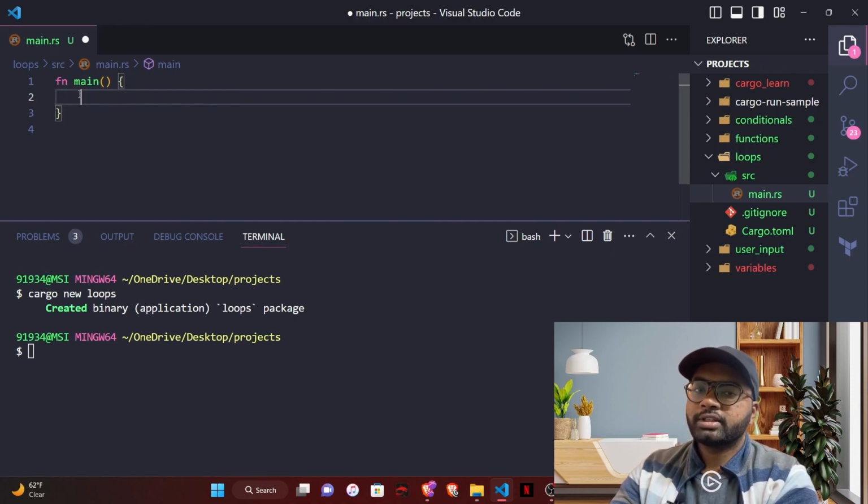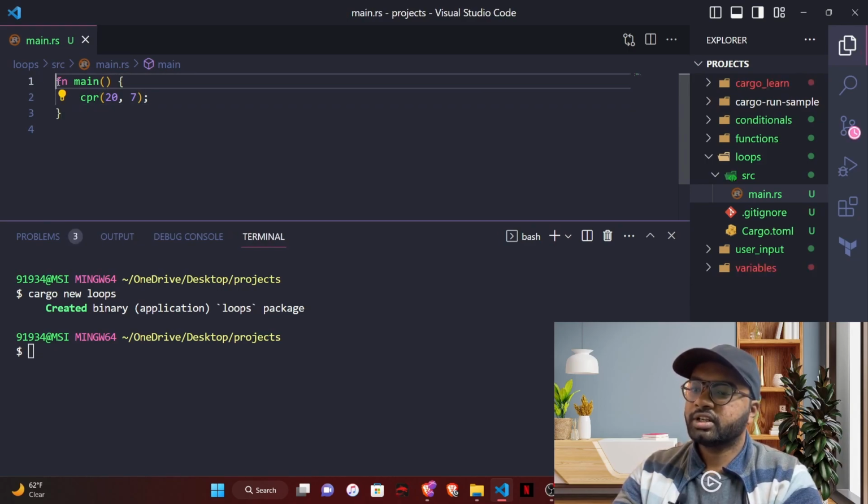So let's extend the example of CPR from the previous episode. The parameters that matter for the patient's life are the number of times you pressed and the intensity with which you pressed. So let's call this function first. The first parameter that we are giving is the number of times you pressed, so the first one is 20, and the second parameter is the intensity with which you pressed, let's say for example 7. So you call this function, but this CPR function doesn't exist right now.